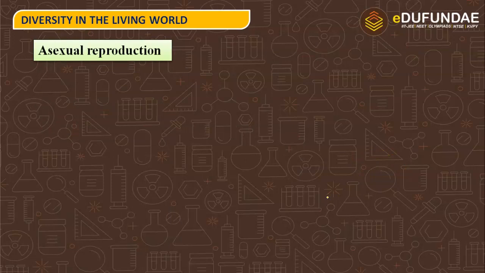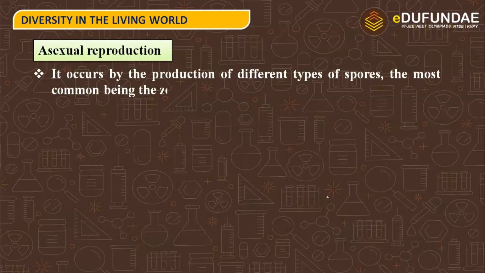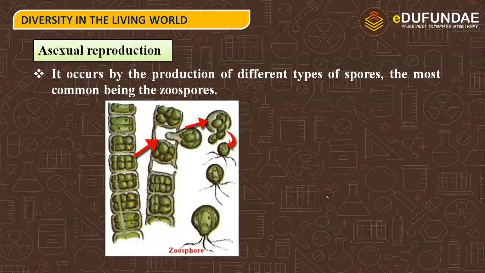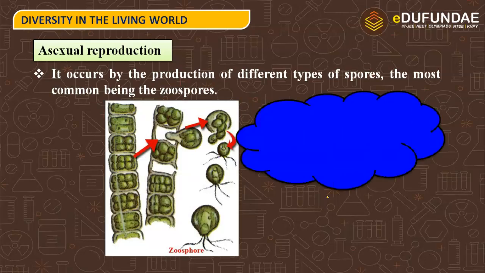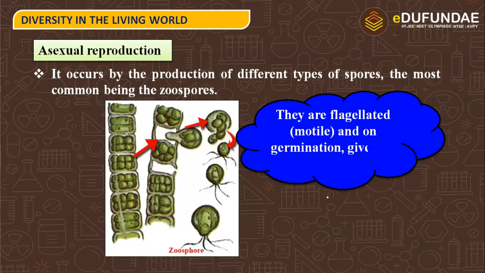Next we have asexual reproduction. So vegetative propagation is done. Now asexual reproduction will take place with the help of spores, the most common being the zoospores. So here we can see there is the presence of zoospores, and these zoospores are flagellated because they have the flagella. You can see the structure of flagella over here, with the help of which these spores can move. That means they are motile, and on germination they give rise to new plant bodies.